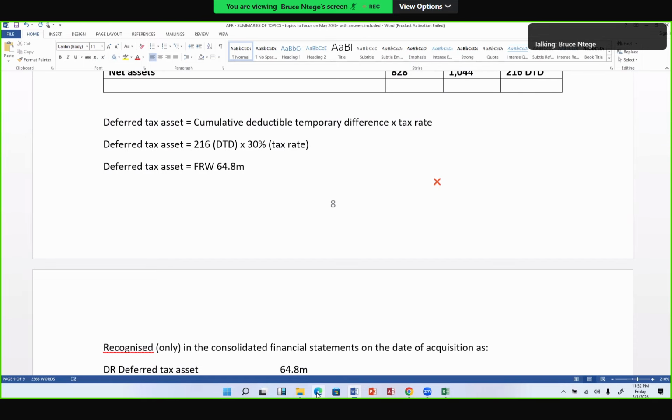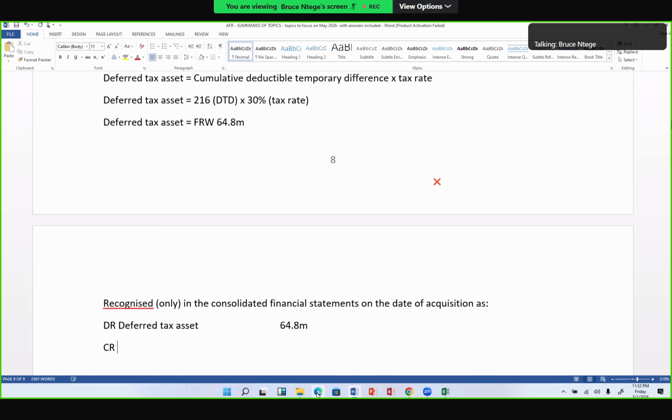While the credit, I'll take to goodwill, not to the P&L, where I would have taken it to income tax expense if this temporary difference arose after the date of acquisition. Then I'll take it to the P&L income tax expense or to the OCI, wherever it's applicable. Because it arose on the date of acquisition, I'll take it to the goodwill account.